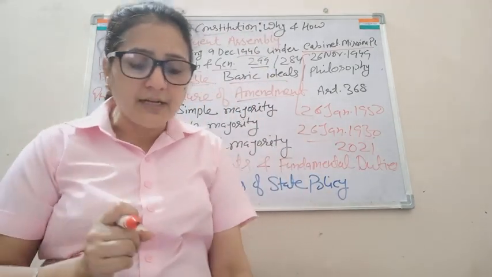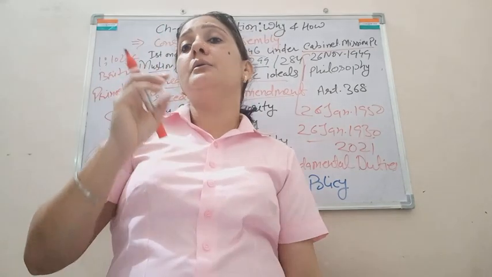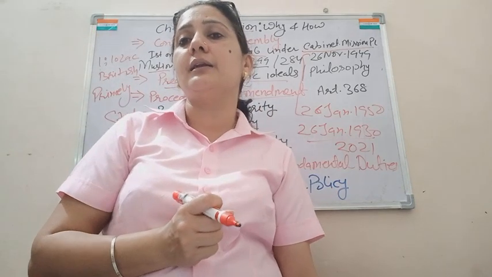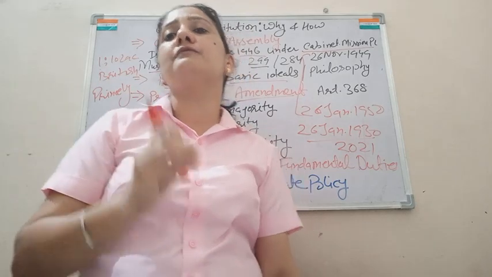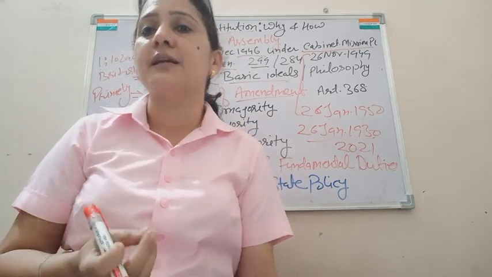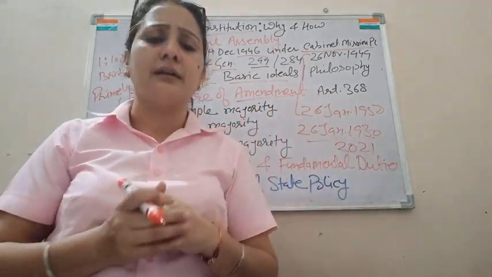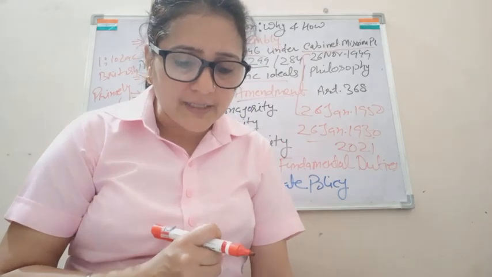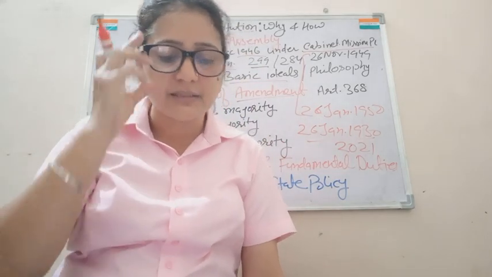Second, fundamental rights are mandatory while directive principles are optional. Means the government doesn't have any choice in applying fundamental rights; they are mandatory and fixed. But directive principles are not fixed, not mandatory, they are optional and dependent on government policy. Then fundamental rights concern the individual while directive principles concern the society.